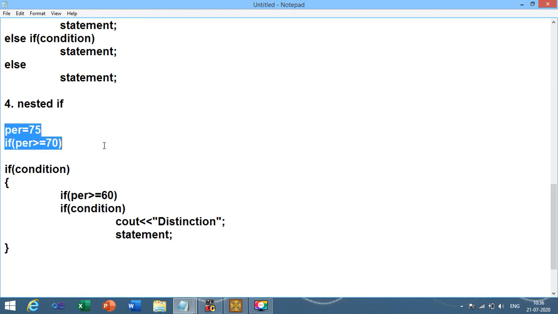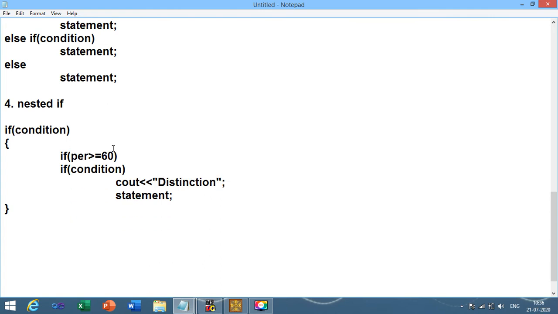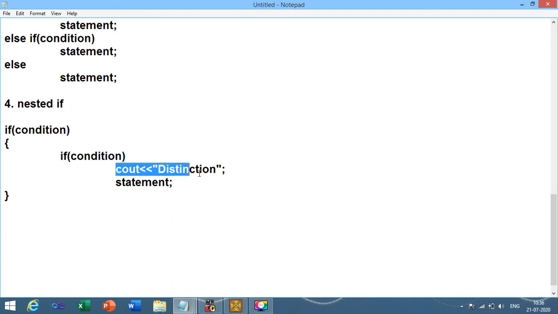So let me clear this out so that you can write directly the syntax. This is just for information purposes. This is the syntax of nested if. Many times you people forget the syntax and you just put a semicolon after if. Don't put it over there. Why? Because it stops the execution of the condition. That's why don't put a semicolon over here. It is not there in the syntax.